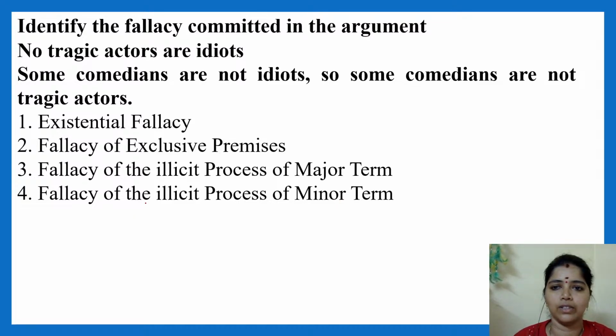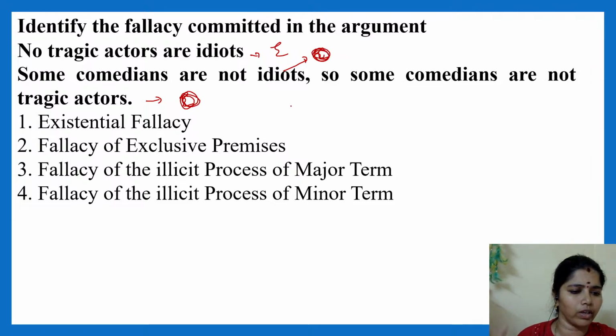Yes, clear. You see here, this is an E-type sentence. Some comedians are not idiots. Some comedians are not tragic actors. Okay, sorry, it's O-type. No need of going there. So we can simply say we have two negative premises, exclusive premises, fallacy of exclusive premises. Right? Very good. Super.